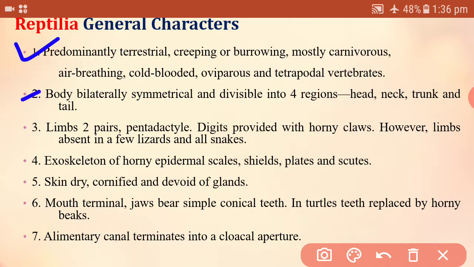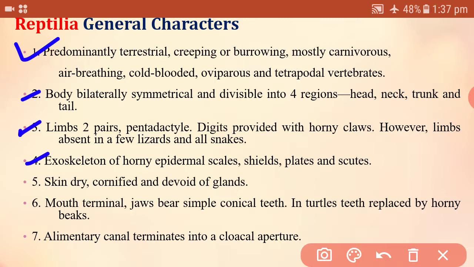Body can be bilaterally symmetrical and divisible into four regions: head, neck, trunk and tail. There are two pairs of limbs, and these limbs are pentadactyl, having 5 digits. The digits are provided with horny claws. But in some cases, limbs are absent, in all snakes and a few lizards.